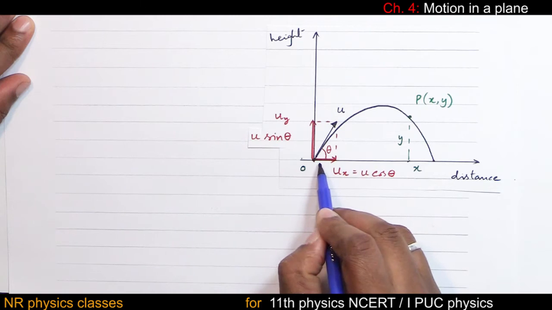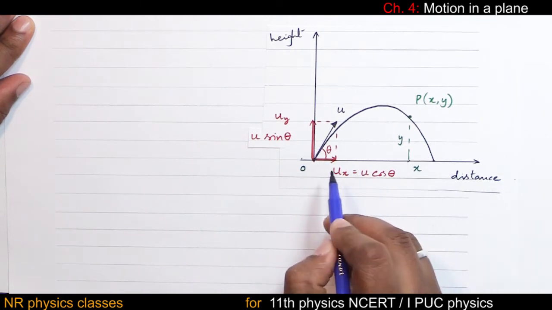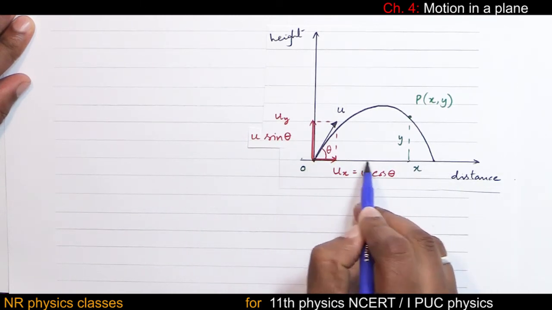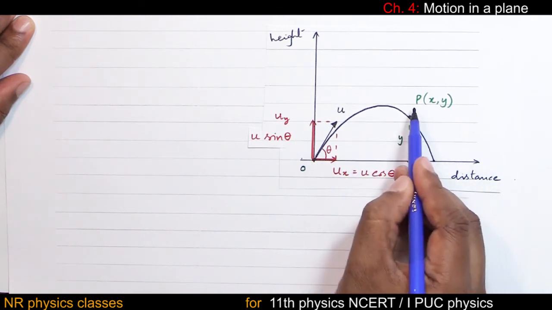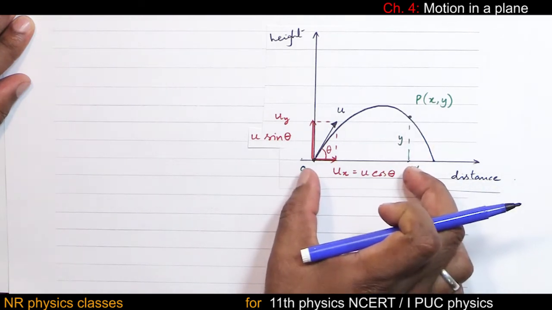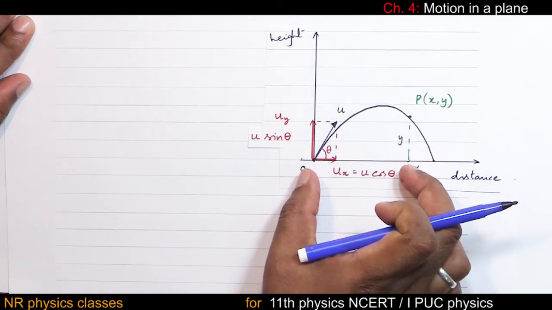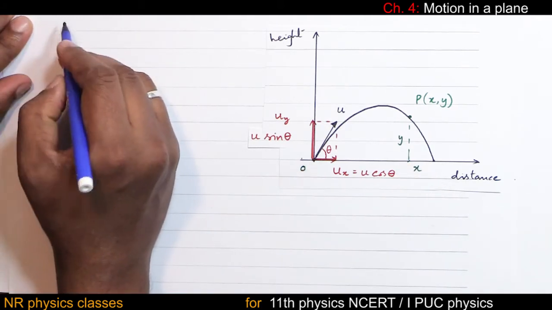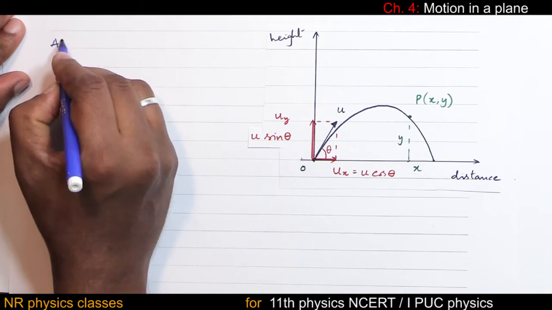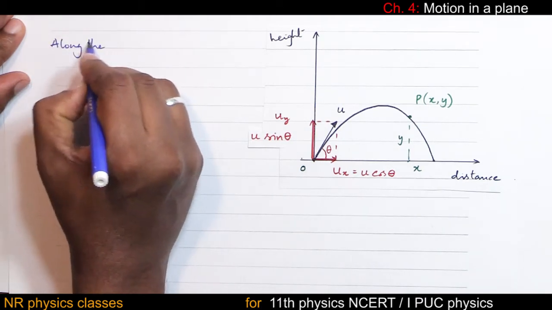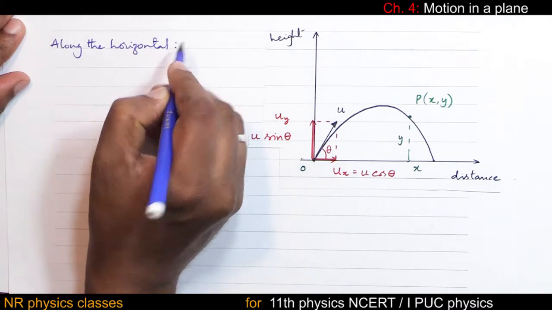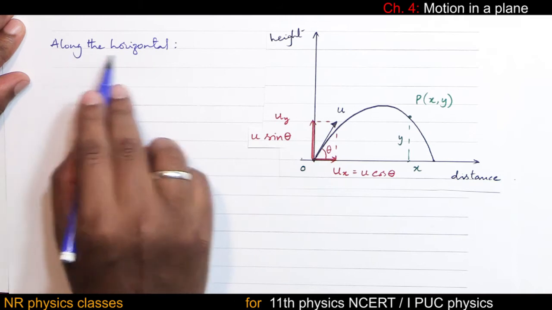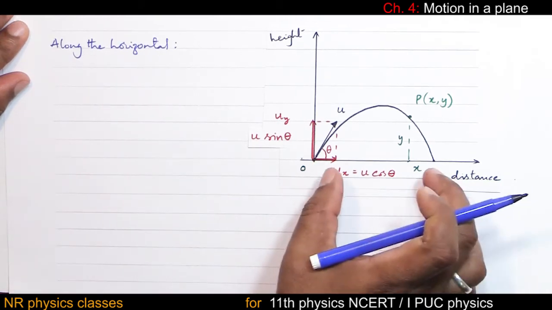Now along the horizontal, students, concentrate on the horizontal motion. Along the horizontal, to reach point P, the distance traveled is x, nothing but displacement is x. Along the horizontal, it is uniform velocity.